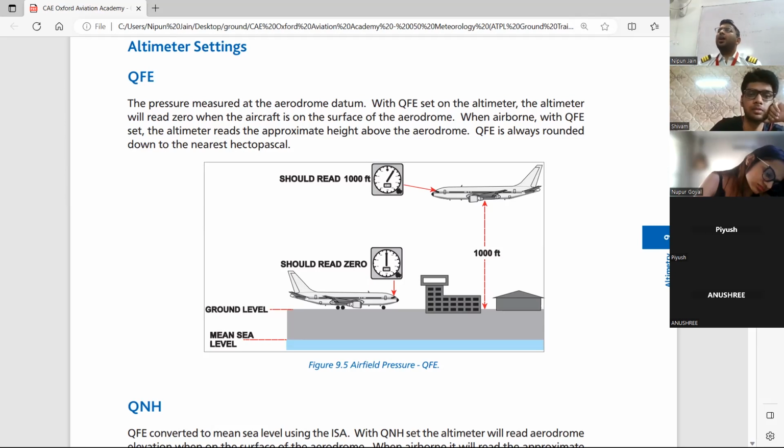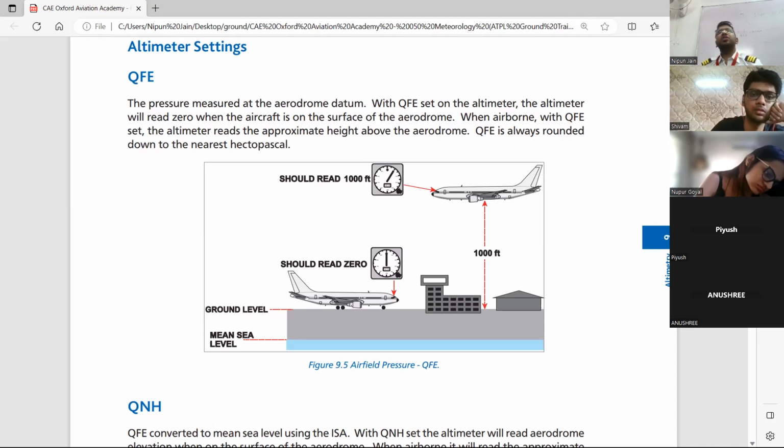जब हम टेक ऑफ लैंडिंग कर रहे हैं तो we don't want height above mean sea level. We want height above the aerodrome level. But जब हम en route flying कर रहे होते हैं तो there is lot of कोई below the mean sea level area है, कोई at the mean sea level area है, कोई higher the mean sea level area है. So QNH we cannot keep changing every 5 minutes. Then we fly through QNH. That is mean sea level वो area का ले लिया और वो mean sea level ले लिया. लेकिन थोड़ा ज्यादा flying करने के बाद भी QNH भी change हो जाता है. So then we use QNE.